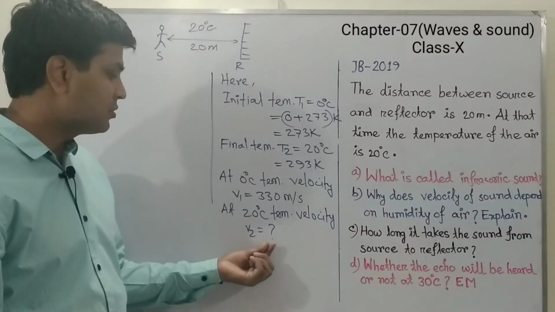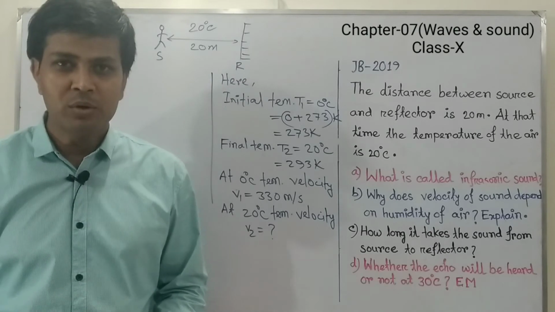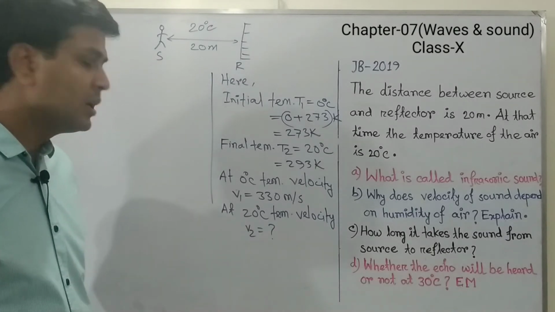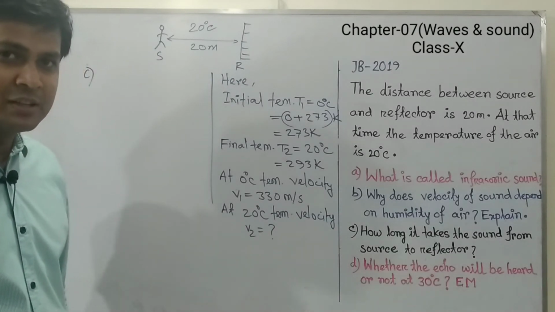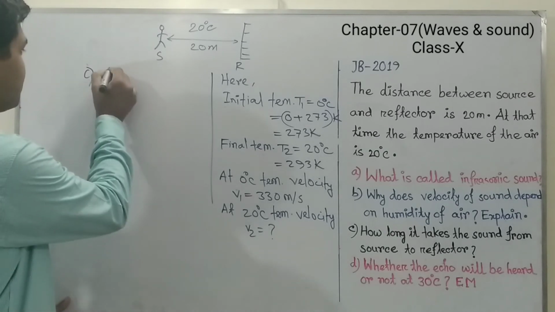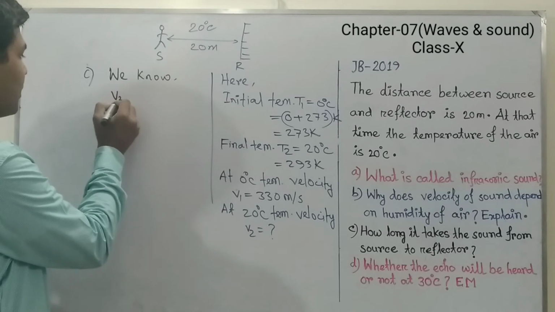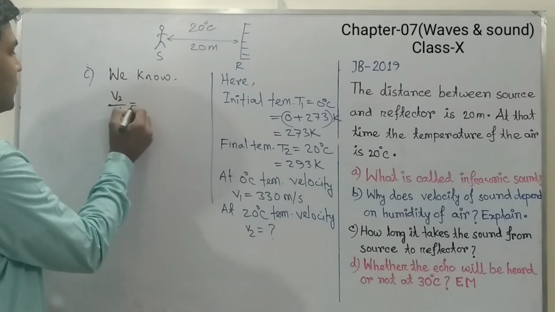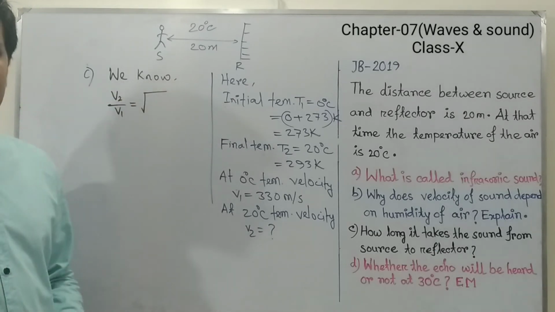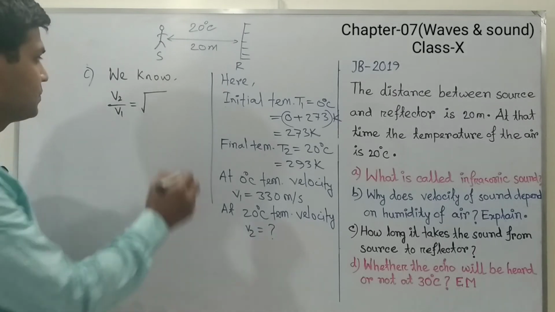So, we can write V2 equals what, and we know to calculate the velocity when the temperature is given, the formula is V2 by V1 equals root over T2 by T1.